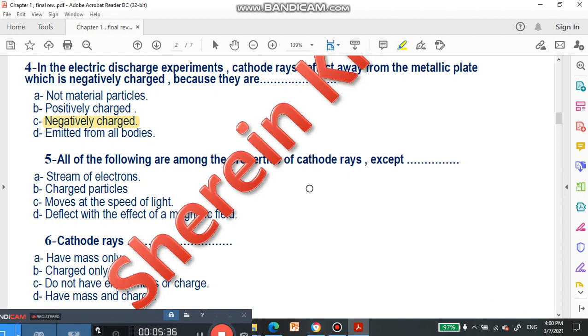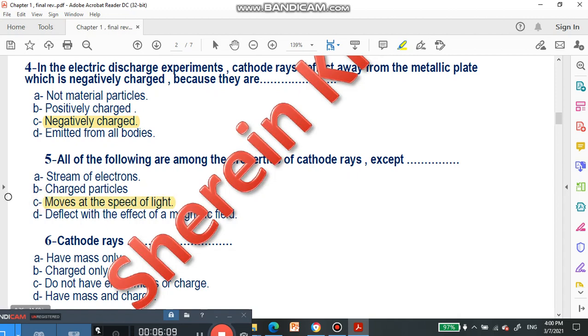All of the following are among the properties of cathode rays except. What are the properties of cathode rays? They are negatively charged particles, they are electromagnetic waves, they have properties of light that can move in space. All of the following are among the properties except: move at the speed of light.